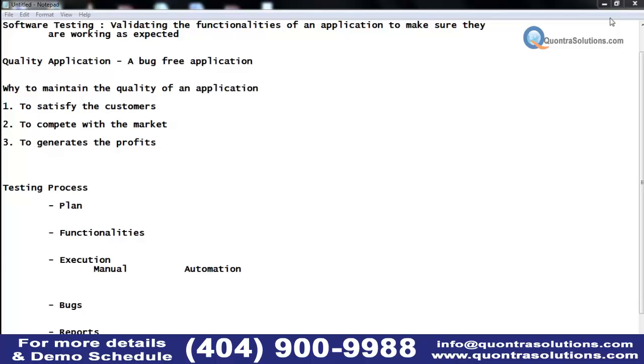If we ourselves perform those user operations and check whether the expected behavior occurs for that functionality, then we say we are manually testing the functionality.